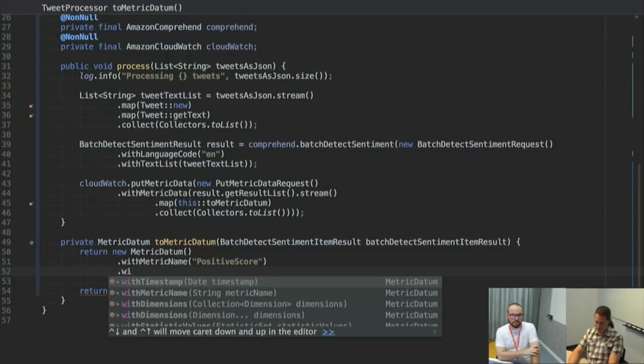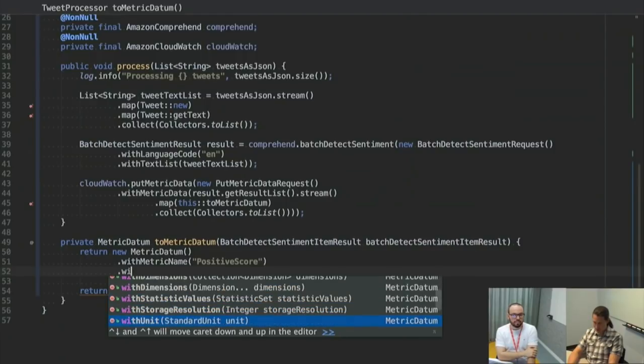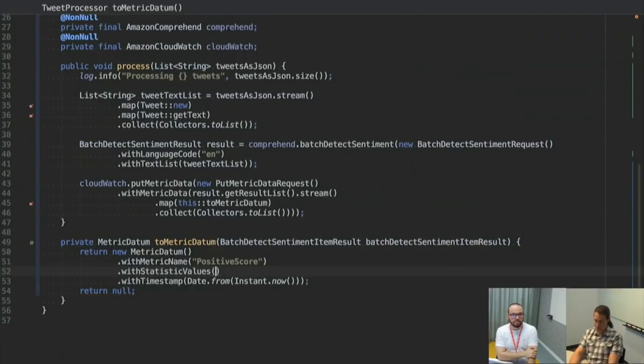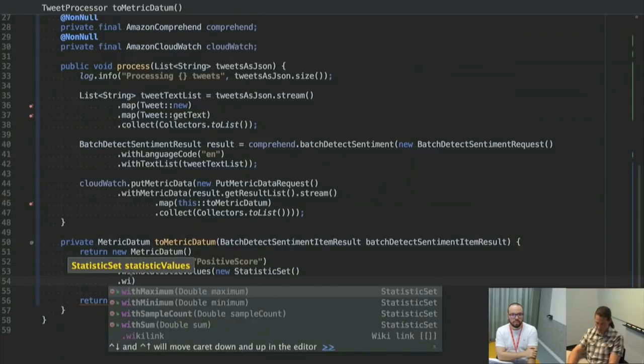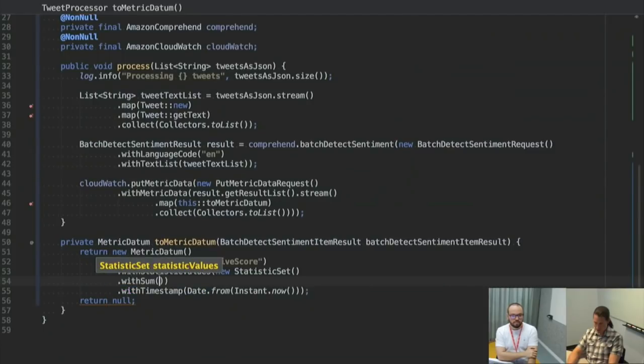Let's just say this is as of now. So we have a metric name, we have a timestamp, we are not going to use dimensions, we are going to use a statistic set, and we're just going to say the sum is this.